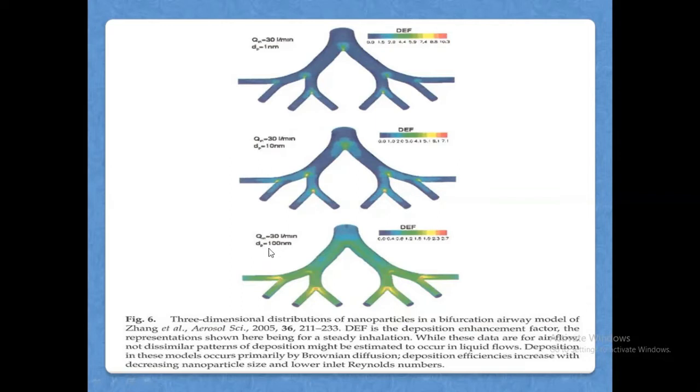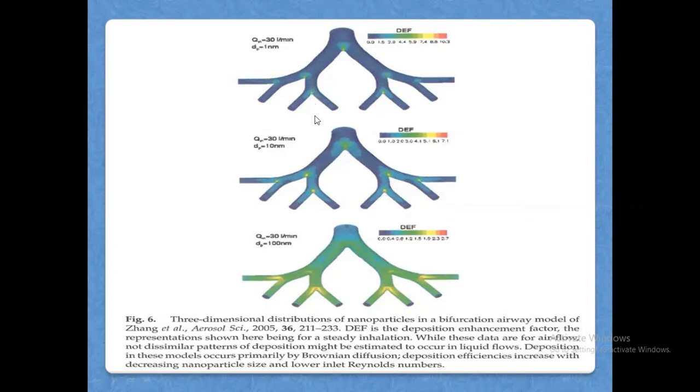This is 100 nanometer size. So depending on the size or diameter of the particles, you see that their distribution or the flow differs. The flow of these nanoparticles is increasing. The deposition efficiency increases with the decreasing nanoparticle size. So if the particle size decreases, the deposition efficiency increases, so that they will be depositing in all this bifurcation.